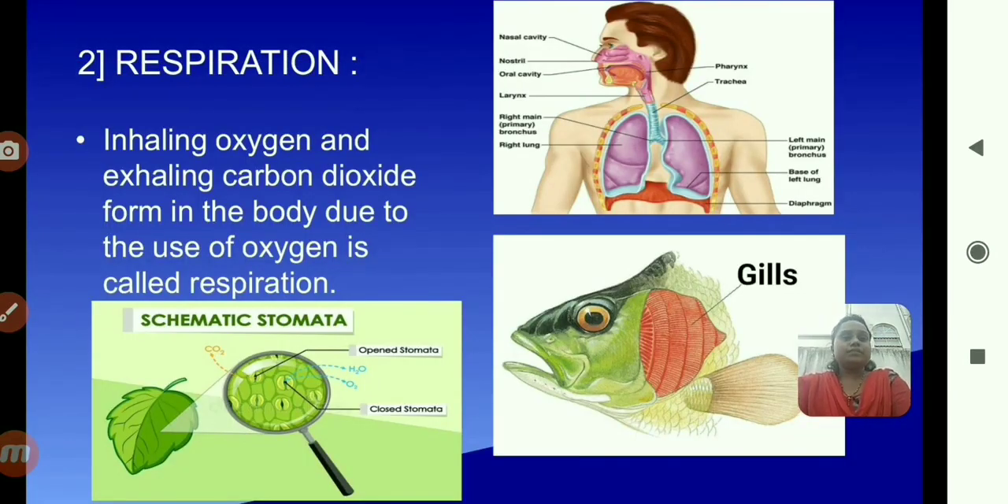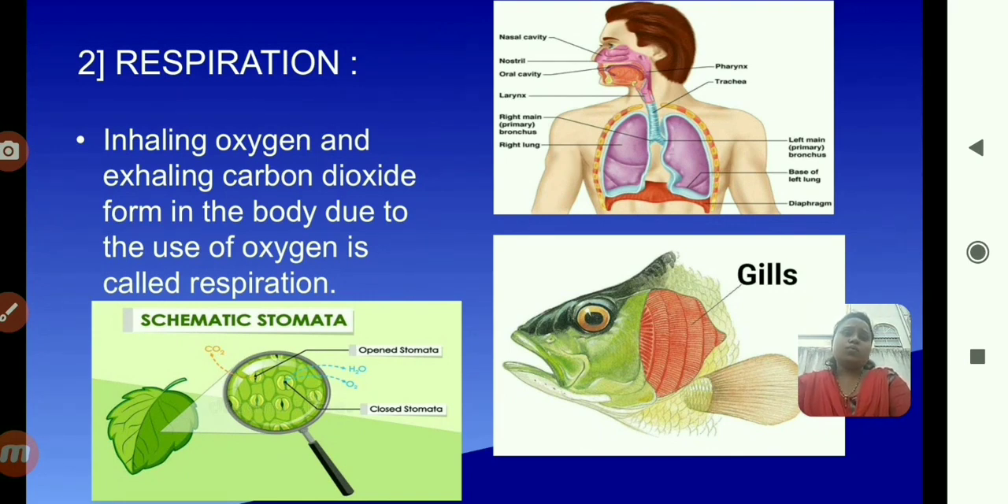Next characteristic of living organisms is respiration. What is meant by respiration? Inhaling oxygen and exhaling carbon dioxide from the body due to the use of oxygen is called respiration. Inhaling means breathing in oxygen, and exhaling means breathing out. Inhaling oxygen and breathing out carbon dioxide is called respiration.